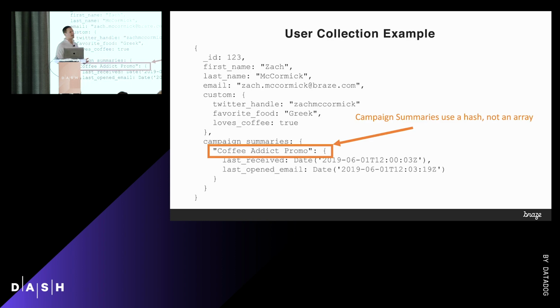So when we were looking at that, we were looking at using the aggregation pipeline. We noticed that with our campaign summaries, this wasn't going to work. Our campaign summaries use a hash, or a subdocument. They don't use an array. And the aggregation pipeline, as you may guess by the name aggregation, works really well with arrays of data and with lots of documents. And in this case, we have lots of keys inside of this hash, and the resulting queries would have been gigantic. So we needed to use a new collection.